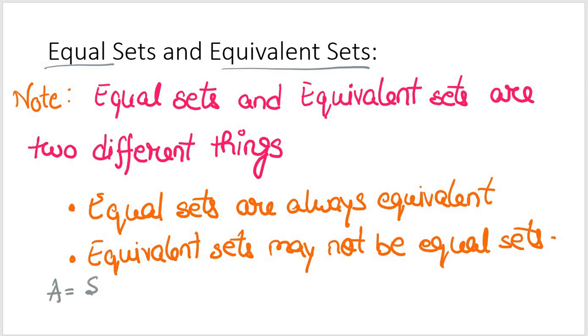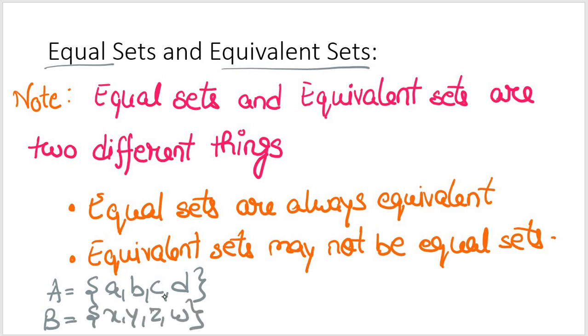If I have A equals A, B, C, D, and B equals X, Y, Z, W, I know that these two are equivalent, but these two are not equal. If suppose I have something like C, which is B, C, D, A, in that case I can say that these are equal sets, and additionally these are equivalent sets as well.